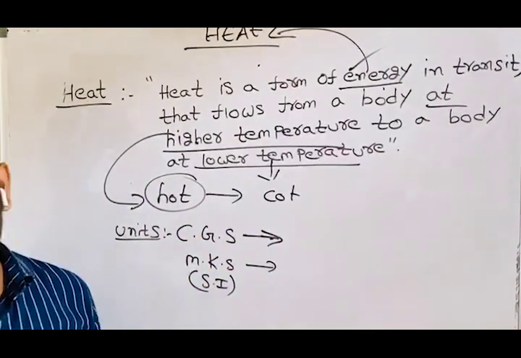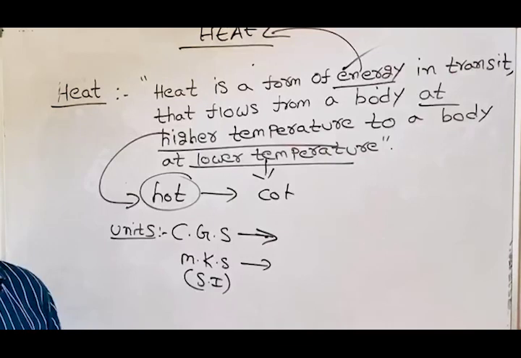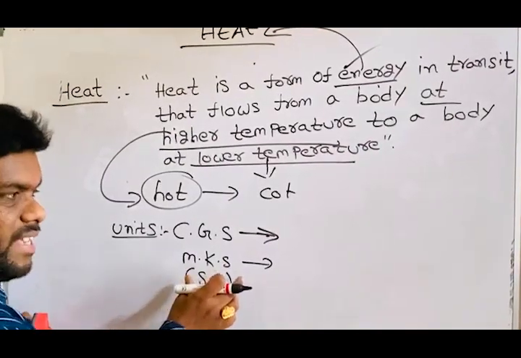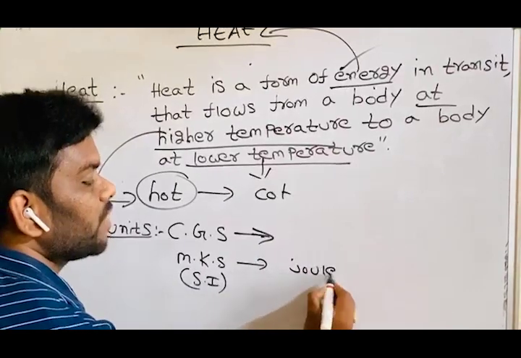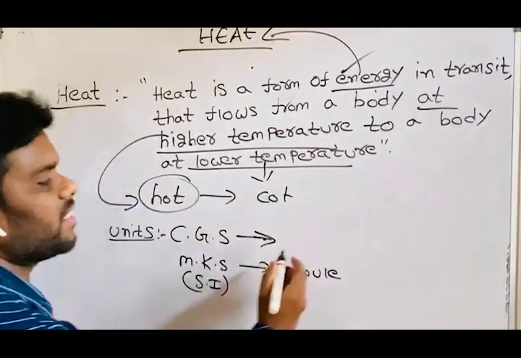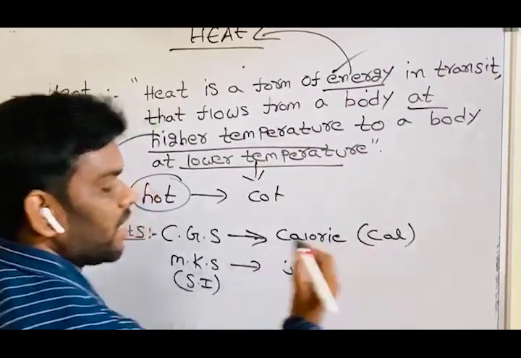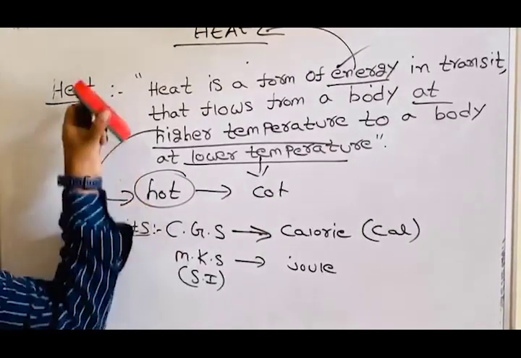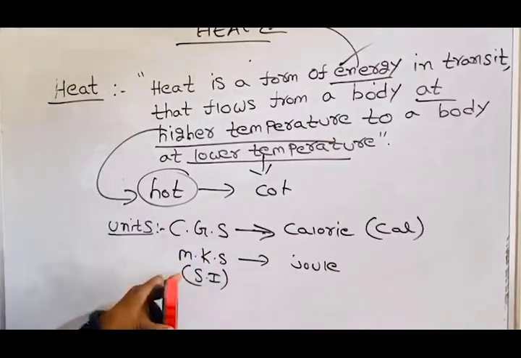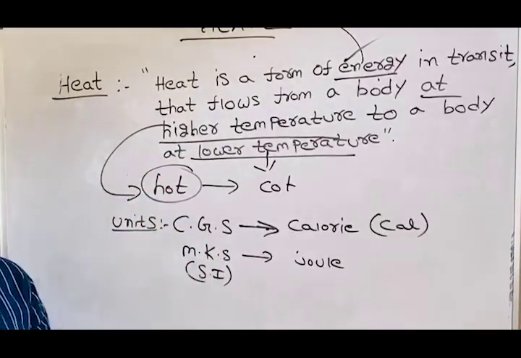In the MKS or SI system, the unit is the joule. In the CGS system, the unit of heat energy is the calorie, written cal. In the MKS system, the unit of heat energy is the joule.